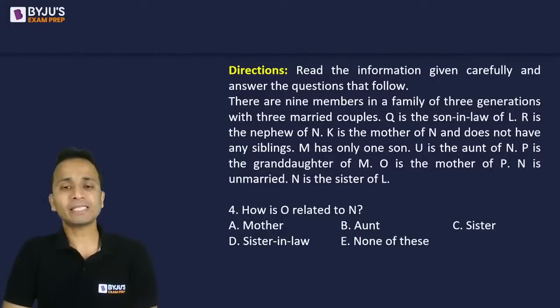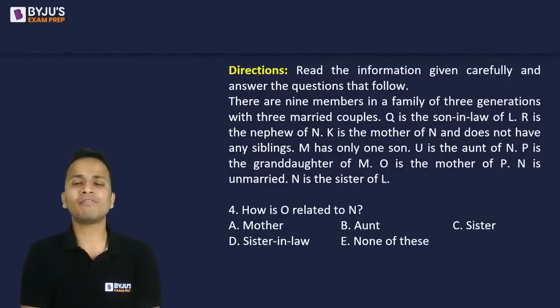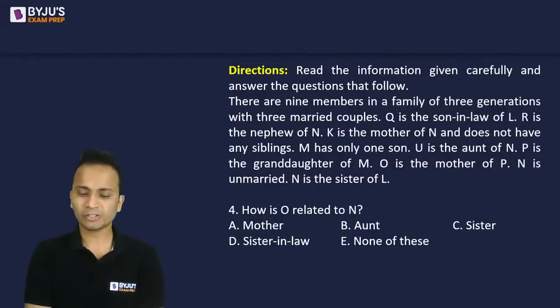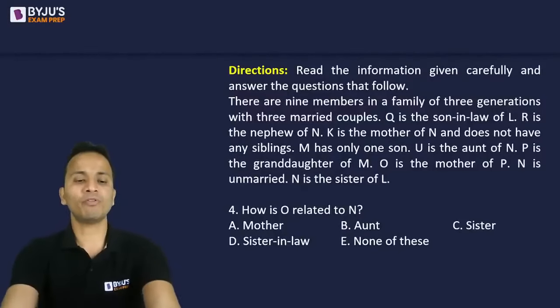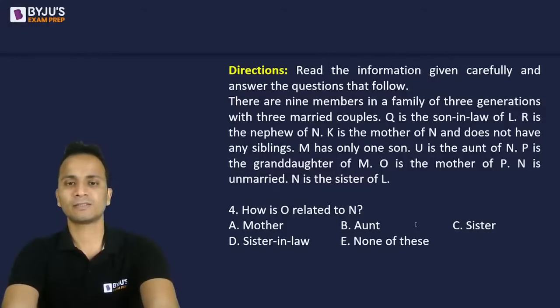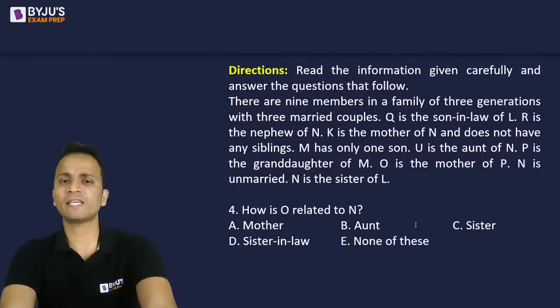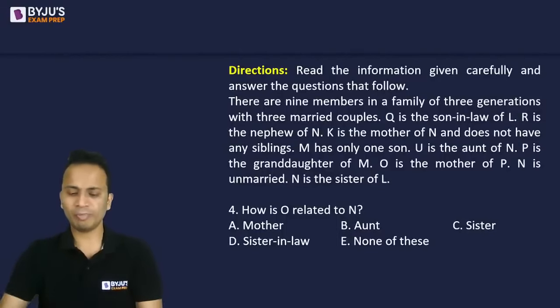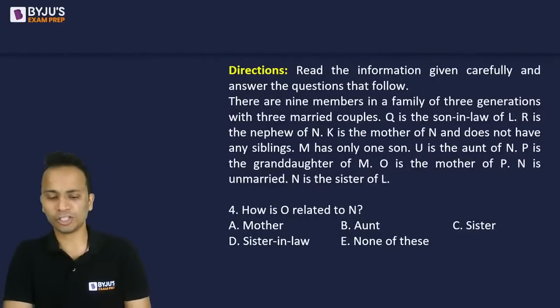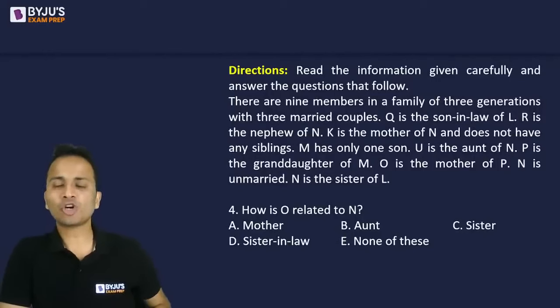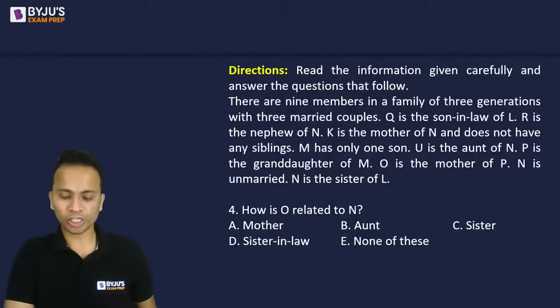So again, this will be a set of three questions. So quickly draw a family tree, all of you. Next three questions will be based on this, question number 4, 5, and 6. In fact, four questions, 4, 5, 6, and 7. So four questions will be based on this set of directions. So quickly draw a family tree and answer to question number 4.